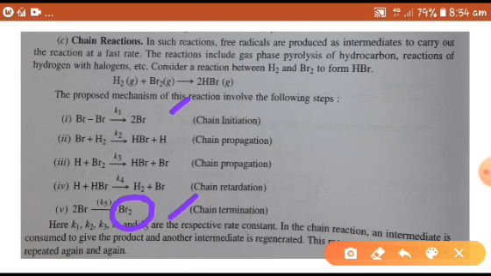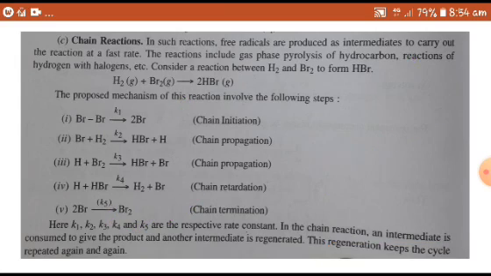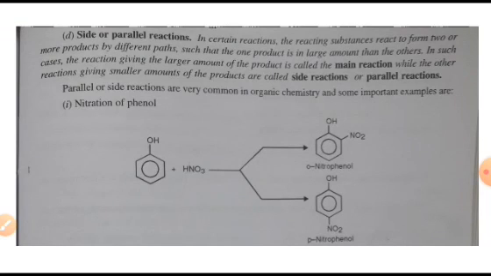The hydrogen and bromine atoms which propagate the chain reaction are called chain carriers. Hydrogen and bromine free radicals are chain carriers. This is one of the examples for chain reactions. What are chain reactions? A chain reaction is a sequence of reactions where a reactive product or byproduct causes additional reactions to take place. So this is about chain reactions.